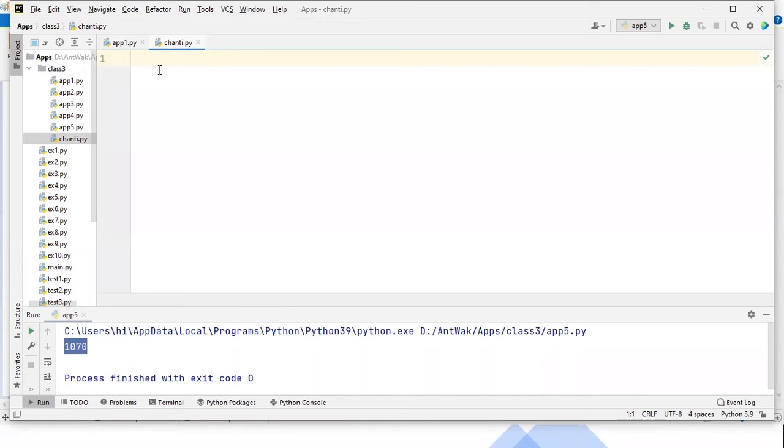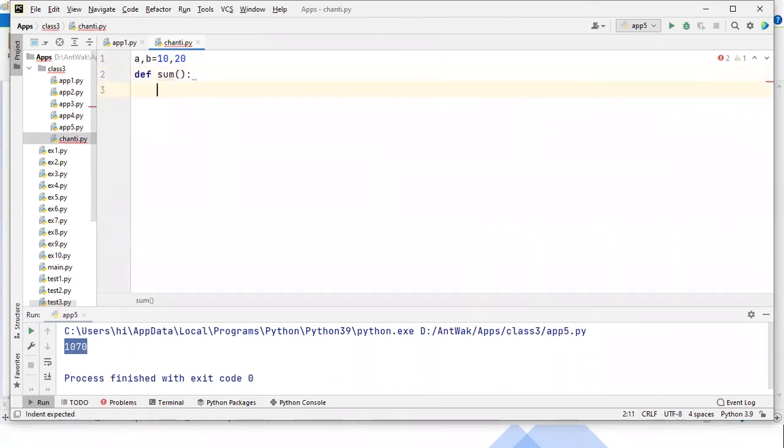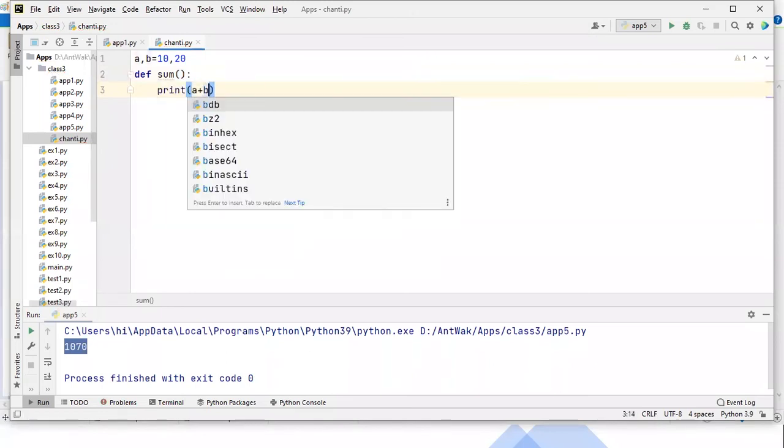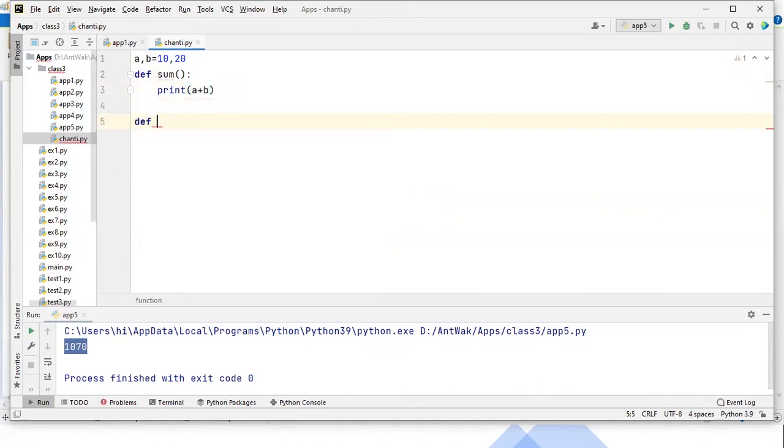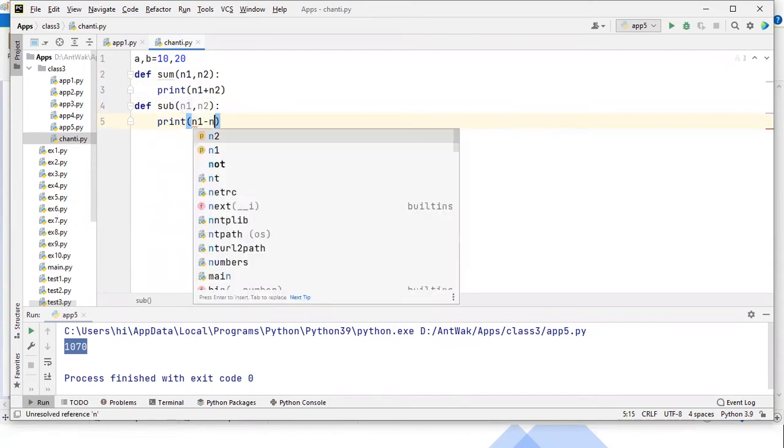And there I have taken a, b as variables, and I'm assigning 10 and 20. And I'm preparing one function. The function name is sum. Here I'm printing this a plus b value. Or else, let me take some parameters like n1, n2, and through the parameters, let me do n1 plus n2. And one more function I'm preparing, the function name is subtraction. It takes two parameters n1 and n2, and does n1 minus n2.